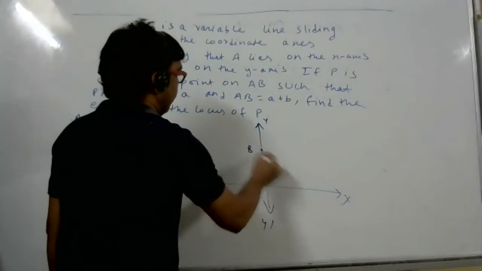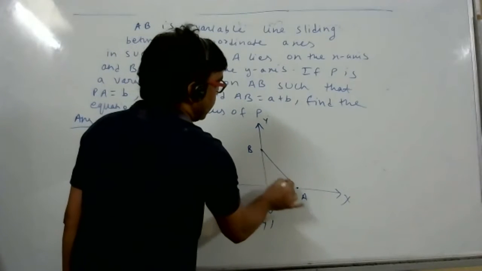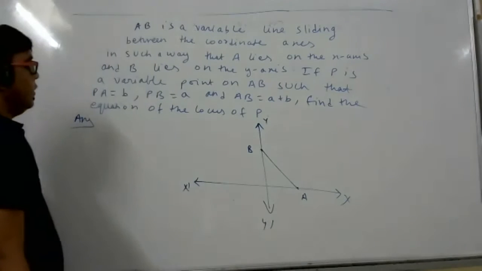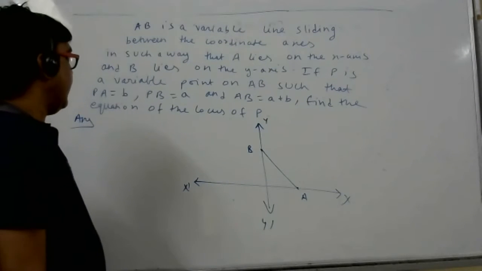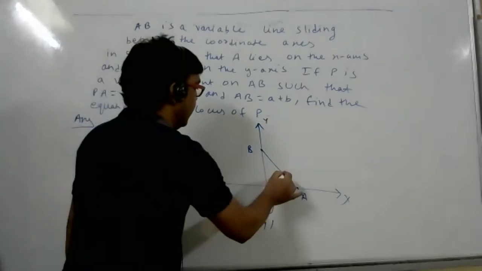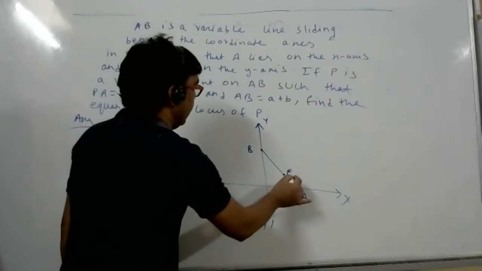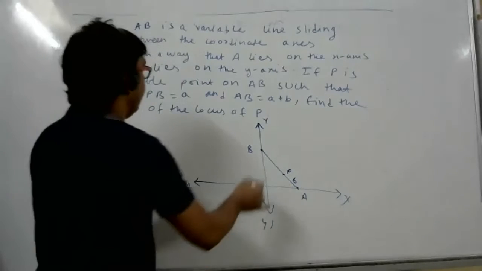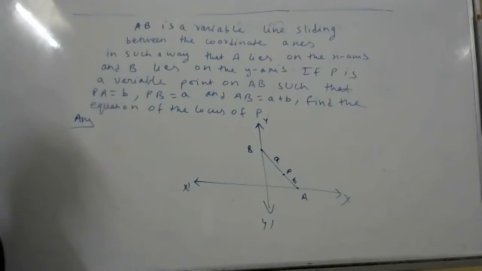If P is a variable point on AB such that PA length is b, PB length is a, and AB length is a plus b, find the equation of the locus of P.